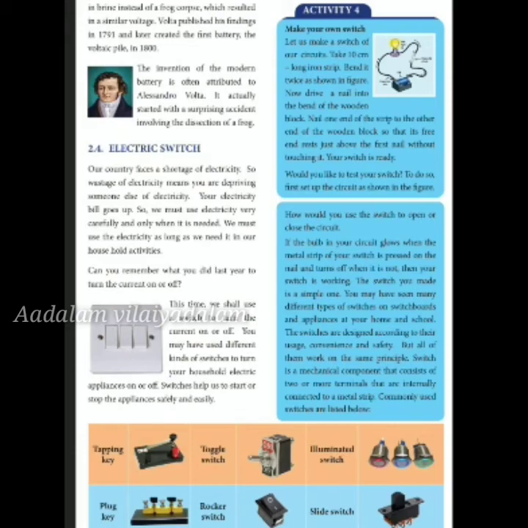This can be controlled using switches. All your household electric appliances have on and off switches, with which you can start or stop the appliances safely and easily. On this page, you will be seeing different kinds of switches. This is the tapping switch, this is the plug key, this is the toggle switch, this is the rocker switch, the illuminated switch, and the slide switch. These are all the various switches you have seen.